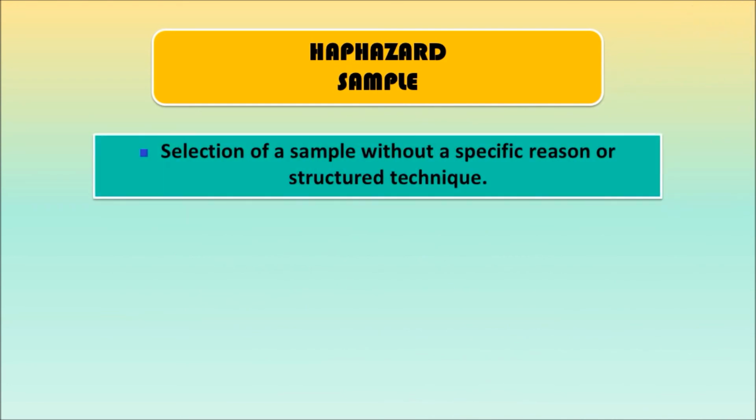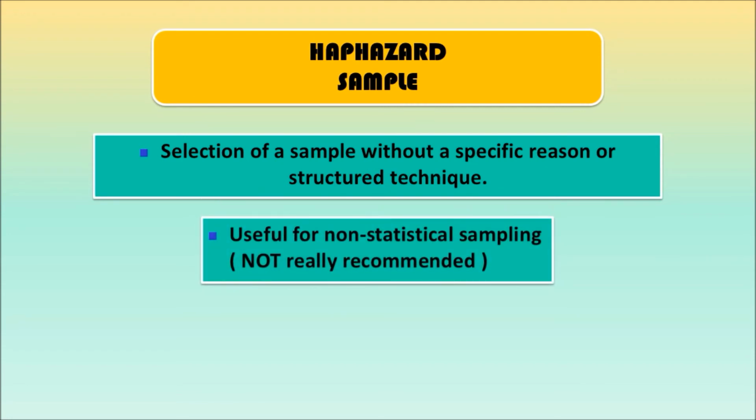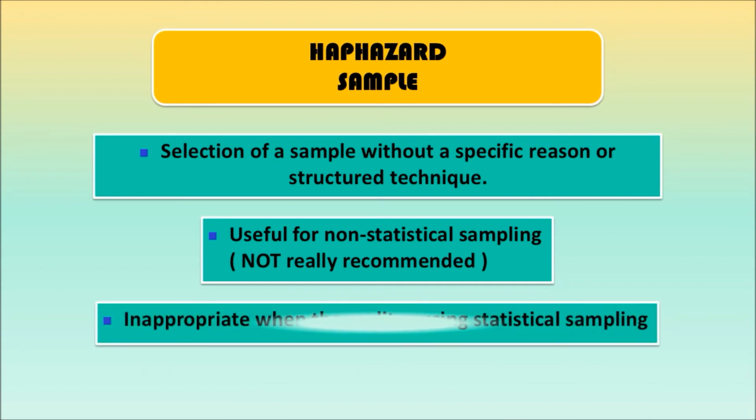Haphazard sample is a method in which a sample is selected without a specific reason or structured technique. It is useful for non-statistical sampling but not really recommended, because it tends to be biased. This method is not appropriate when the auditor is using statistical sampling because the auditor cannot measure the probability of an item being selected.